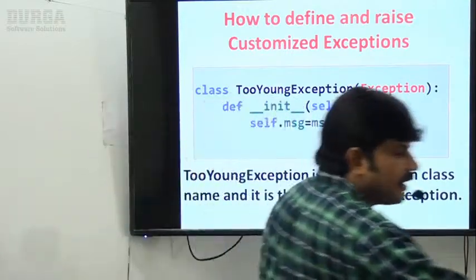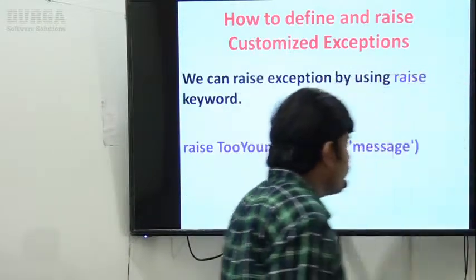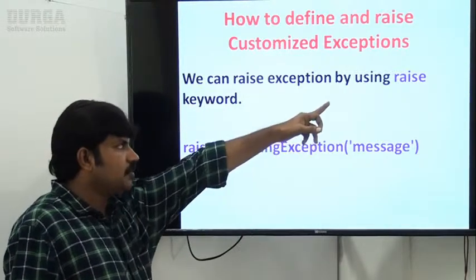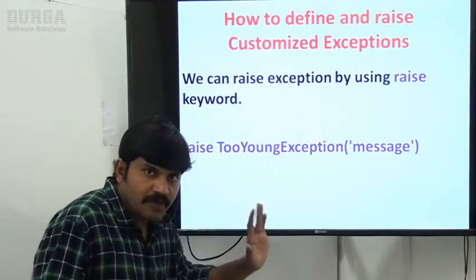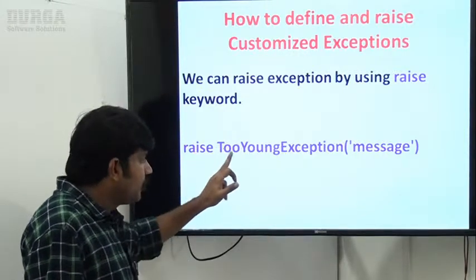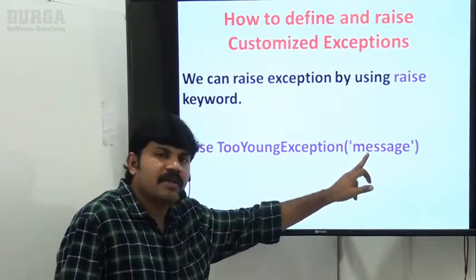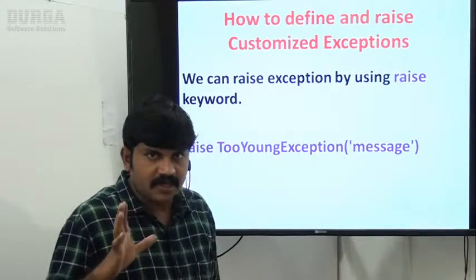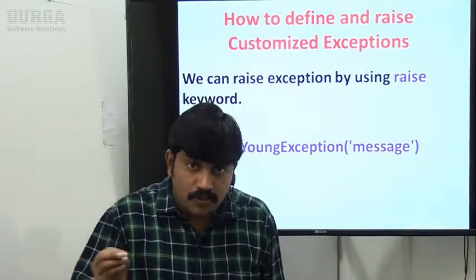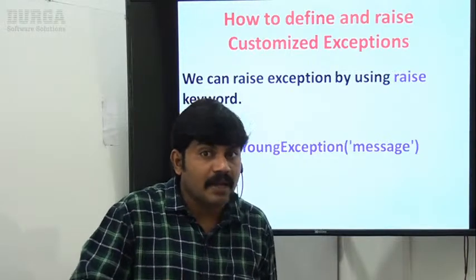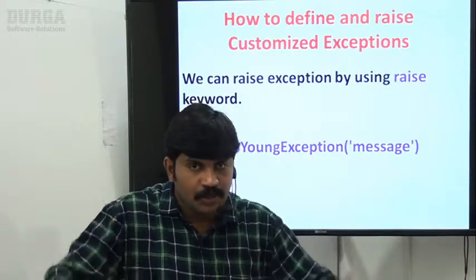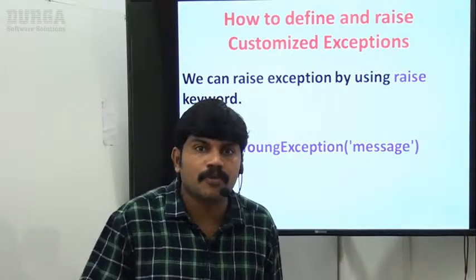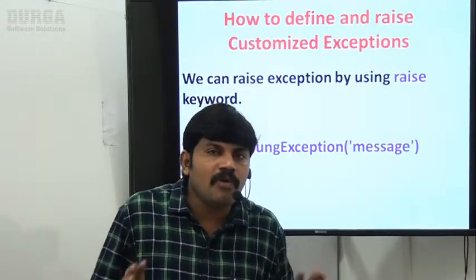Next, we can raise an exception by using the raise keyword. Remember this one: which keyword do we require to use? The raise keyword. Next, raise TooYoungException. Here, whatever description you want to provide as the message, happily you can provide. So theoretically, are you feeling comfortable about how to define and how to raise customized exceptions? If you feel comfortable, then happily we can go for an executable program so that you can feel more comfortable.